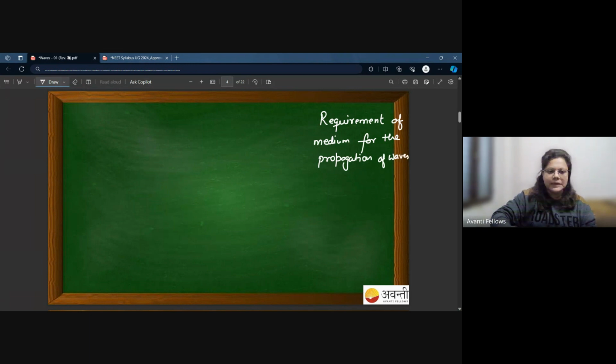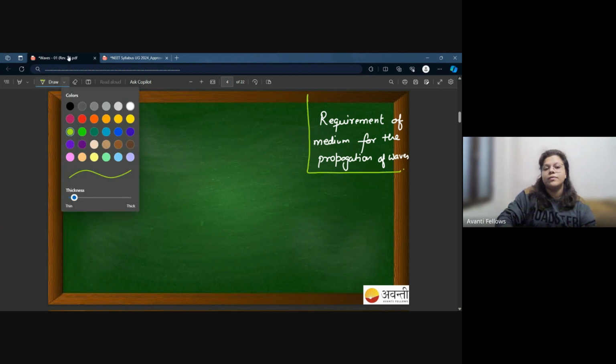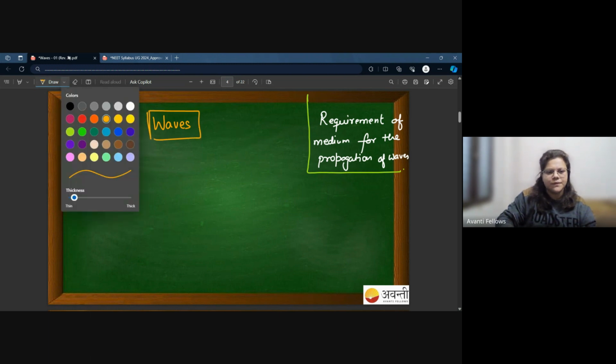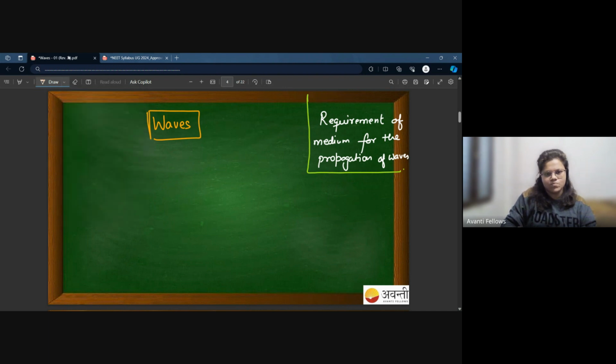If I make it my basis, then we again have two types of waves. Can you tell me the names of those waves, if you know? What are those two waves?